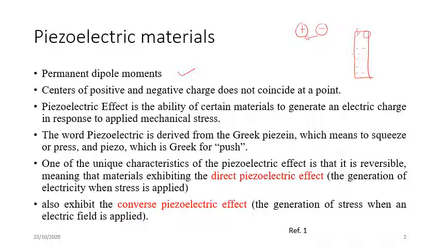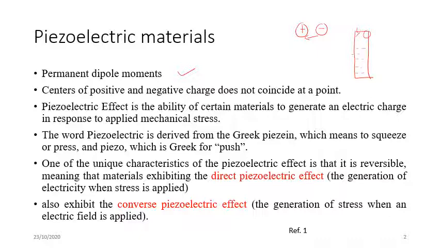One of the unique characteristics of piezoelectric material is that it is a reversible effect. The direct piezoelectric effect and the converse piezoelectric effect are two separate effects.